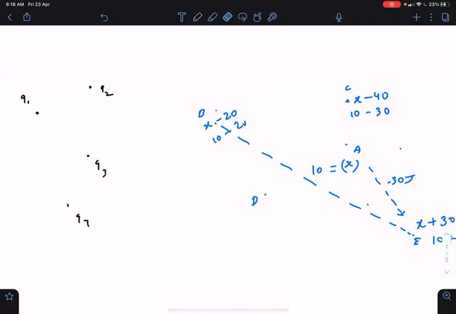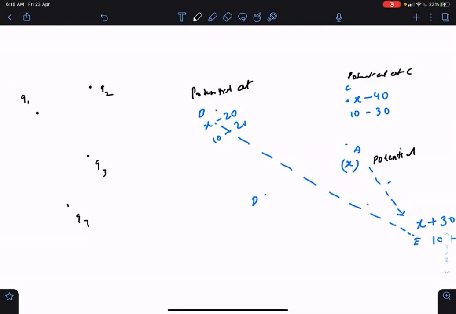And this number is called electric potential. So if the number is x at A, then we'll say that this number is x potential, or potential at A is x. Similarly, the potential at B is x minus 20, and potential at C is x minus 30. Sorry, x minus 40.